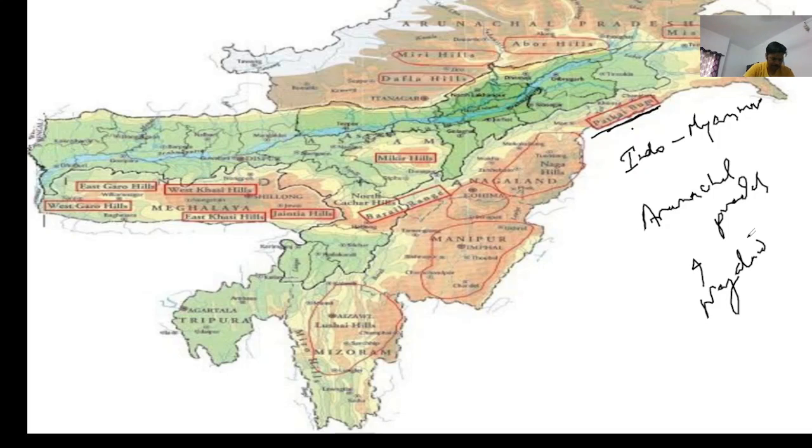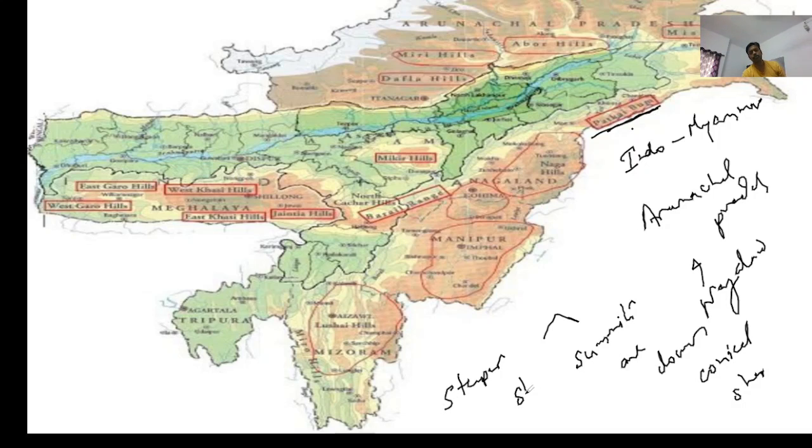Patkai Boom summits are lower but conical. You should note that summits are lower in height but in conical shape, with steeper slopes, mind it.